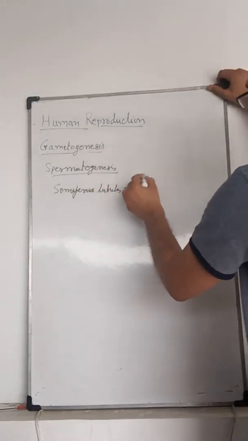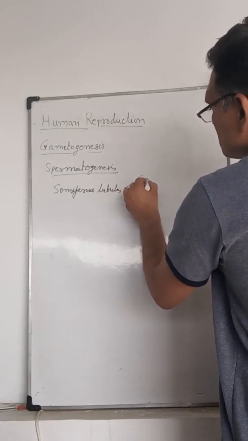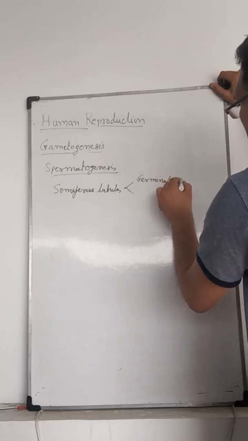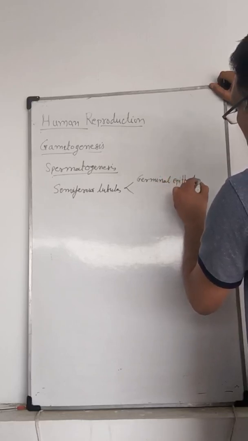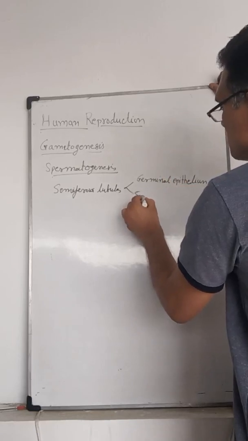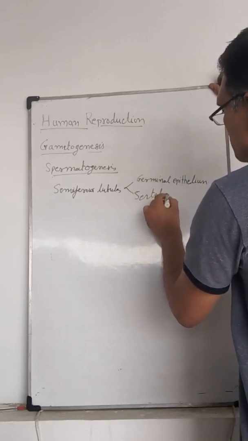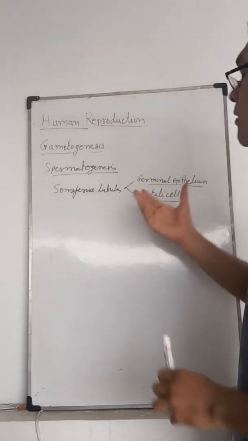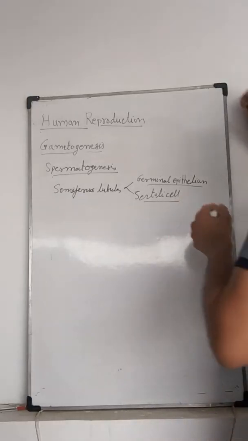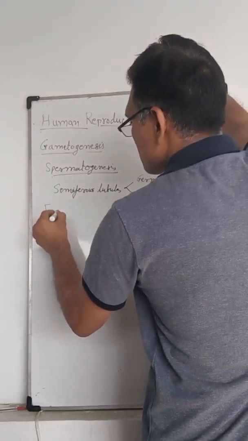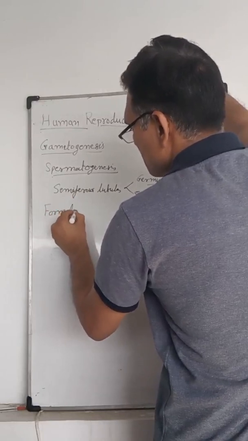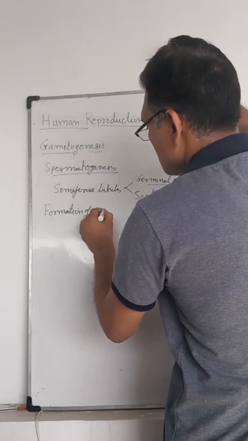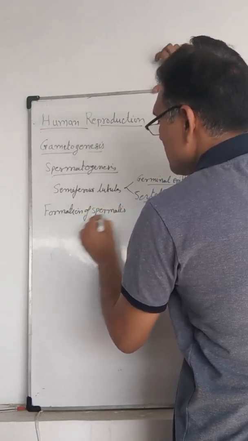Seminiferous tubules contain two types of cells. One is the germinal epithelium. Another is the Sertoli cells, which are large cells. These germinal epithelial cells form spermatids. The formation of spermatids involves three stages.